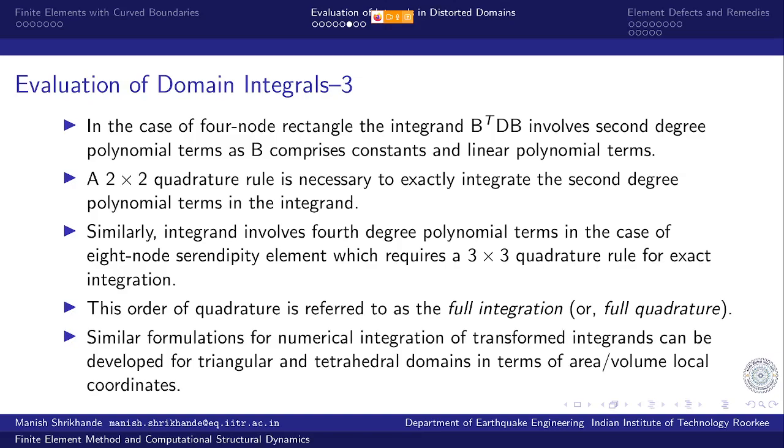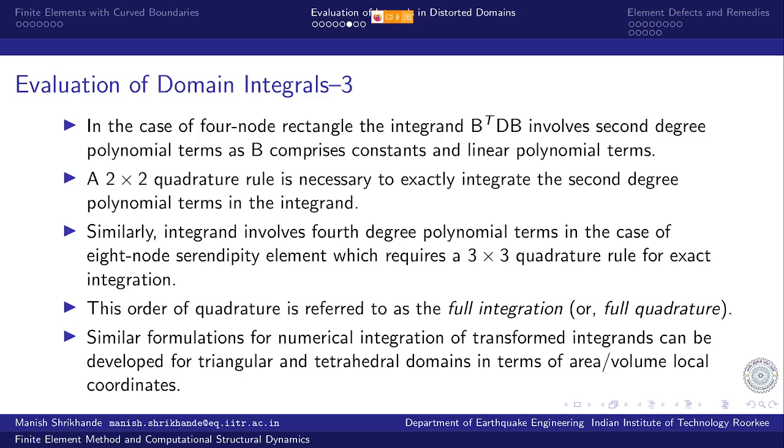Similar formulations for numerical integration of transformed integrands can be developed for triangular and tetrahedron regions in terms of the local coordinates, that is using area coordinates or volume coordinates, as we had already seen.